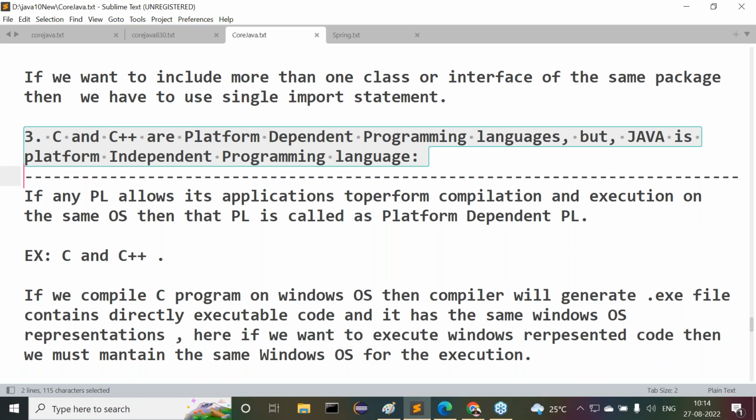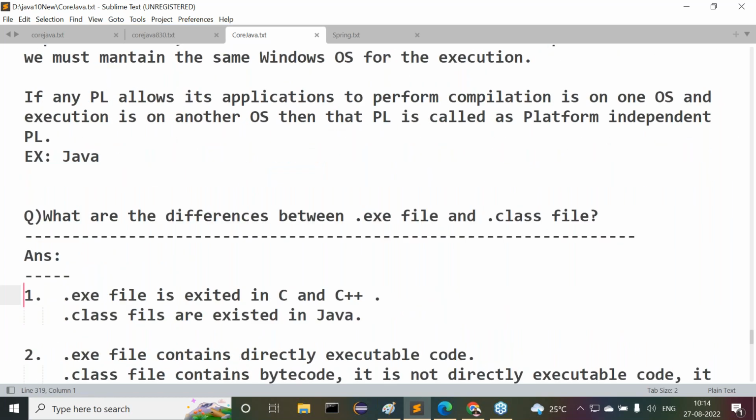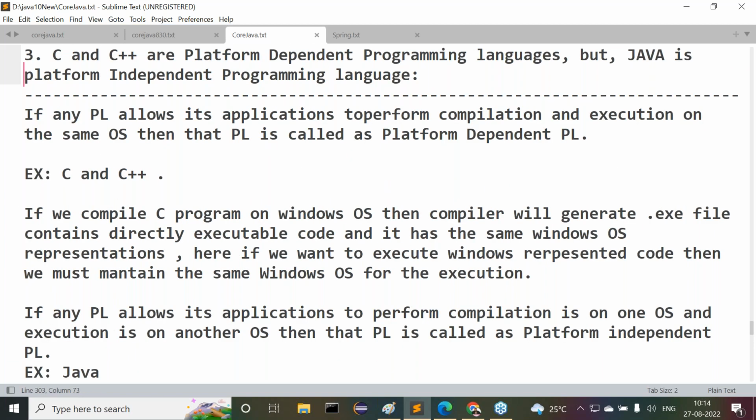Okay. Now this information we also completed clearly. In the last class, we just understood this difference here. C and C++ are platform dependent programming languages, but Java is a platform independent programming language. What exactly are the reasons internally?